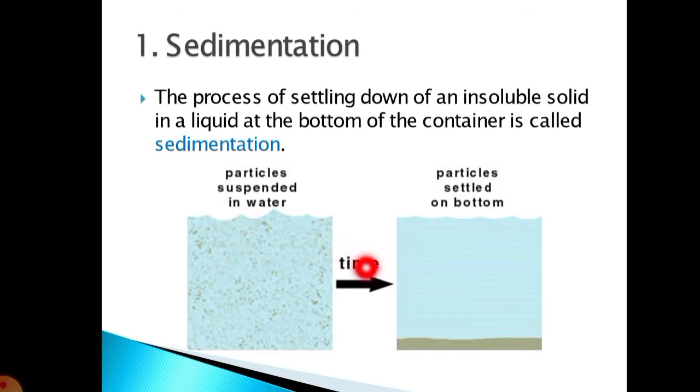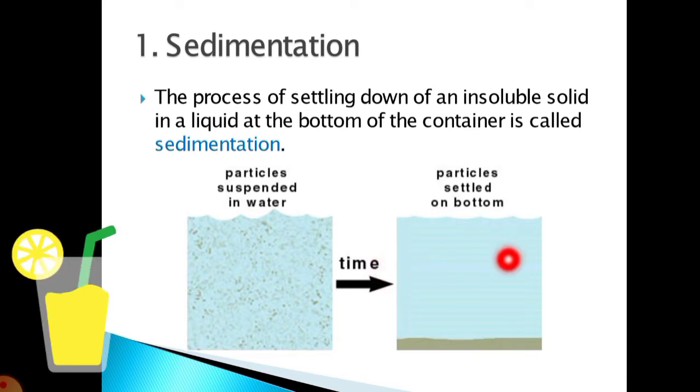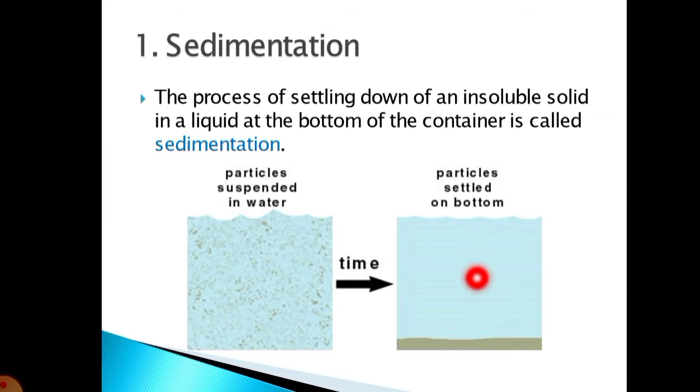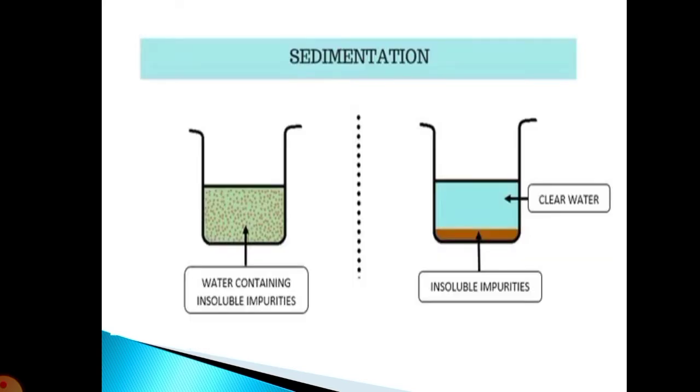After some time, let the particles settle down. The particles will settle down because of gravity, as gravity always pulls the heavy material down. So they will be settled down, and those particles which are brownish in color are the sediments. So what is sedimentation? Sedimentation is the settling down of the heavy particles that are insoluble solid in the liquid. So that is the sedimentation process.